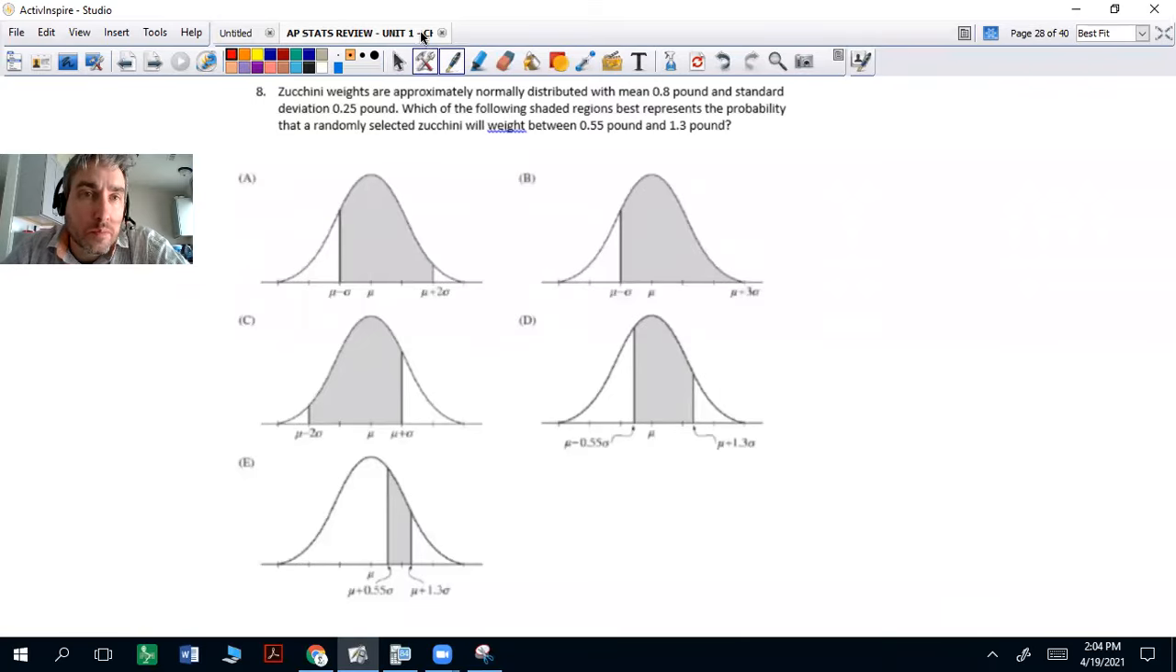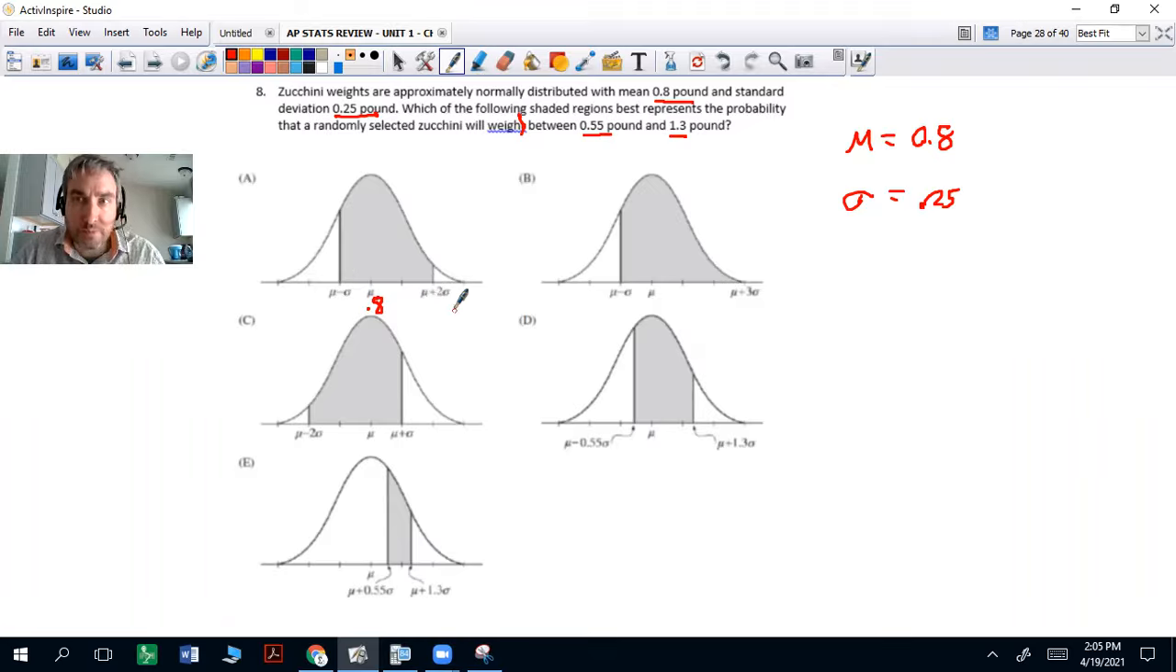All right, number 8. Zucchini weights are approximately normally distributed with a mean of 0.8 pound and a standard deviation of 0.25 pound. Which of the following shaded regions best represents the probability that a randomly selected zucchini will weigh, sorry about that typo, between 0.55 and 1.3 pounds? So let's think about our mean here having to be 0.8. And this is the mean minus 1 standard deviation. This is the mean plus 2 standard deviations.